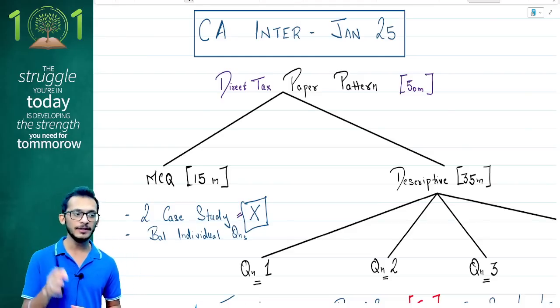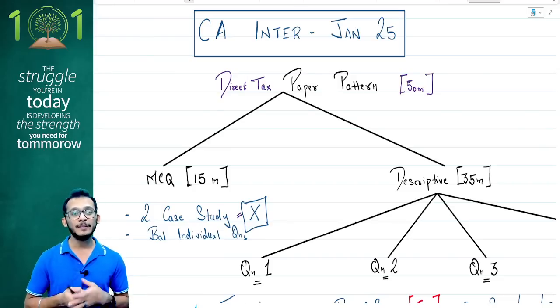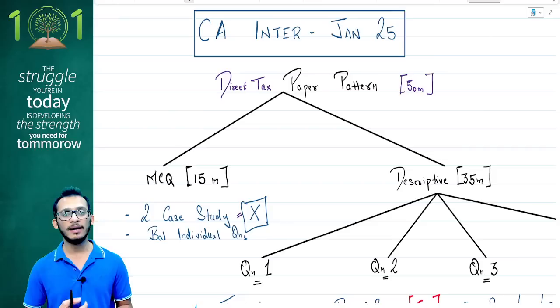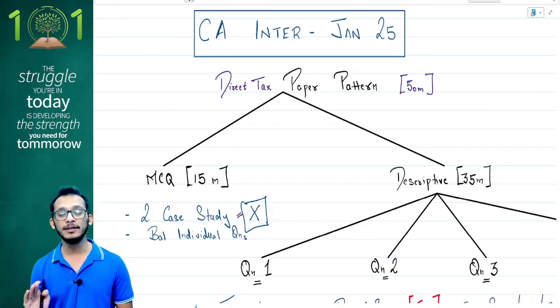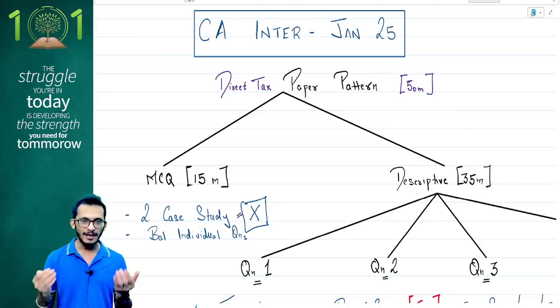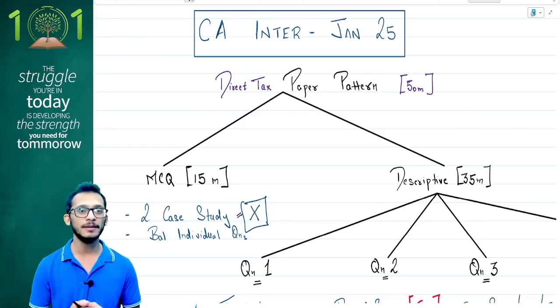This is equally true for IDT also. When you're doing both the papers, you're going to have 4 case studies. Spending time on case studies would eat up all the time which you will have for your written papers, and therefore keep it for the last 1 hour. In the last 1 hour, when you hear the bell and they say you have 1 more hour pending, that is the time when you start doing your case study questions to see how much you can score out of it, because the pressure is already building on you at that time.